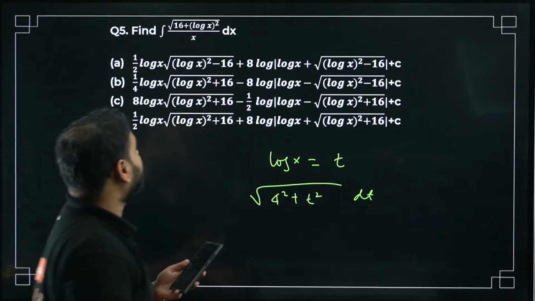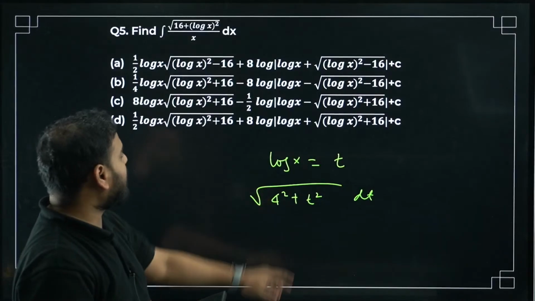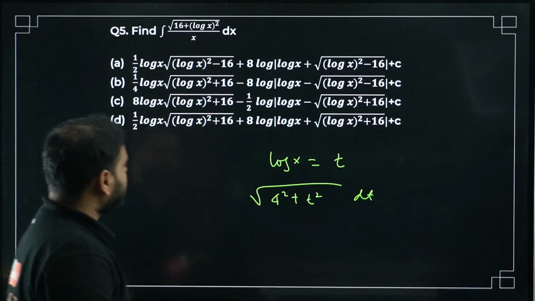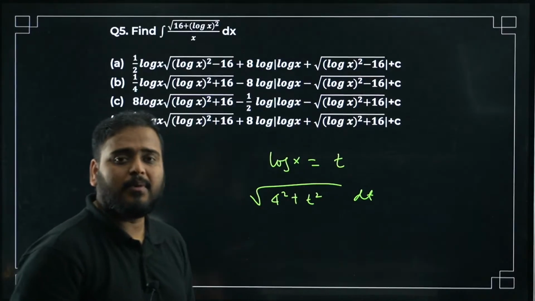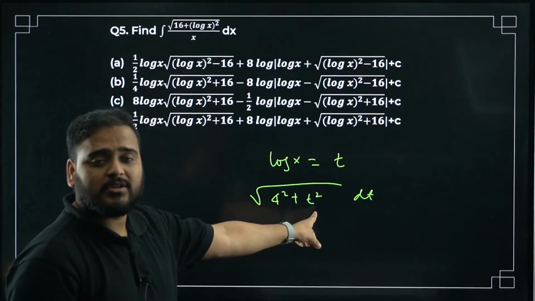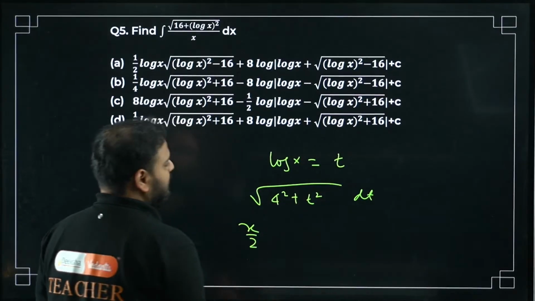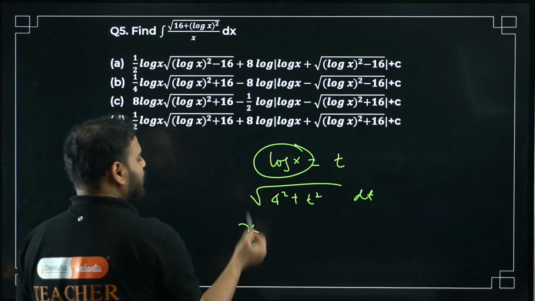Now you can solve it from here, no? Okay, you can solve it from here. Please check. What is the answer going to be? x by 2. Remember, particular function, right? The formula is x by 2. What is x? Log x. So log x by 2.